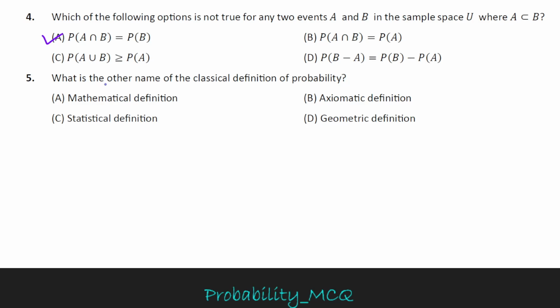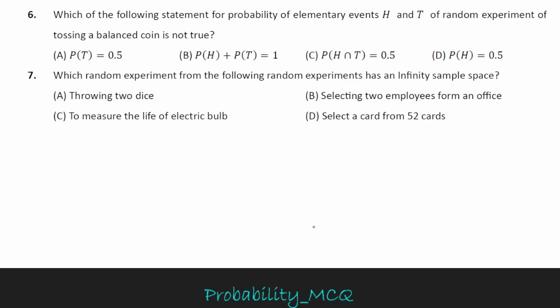MCQ number 5. What is the other name of the classical definition of probability? The other name of the classical definition is the mathematical definition of probability. Option A is correct.